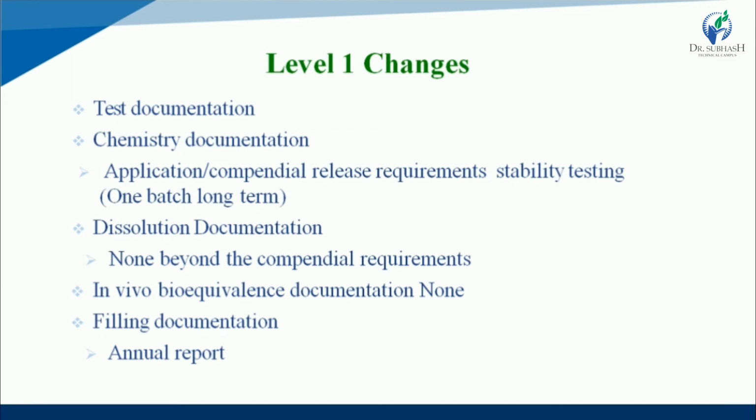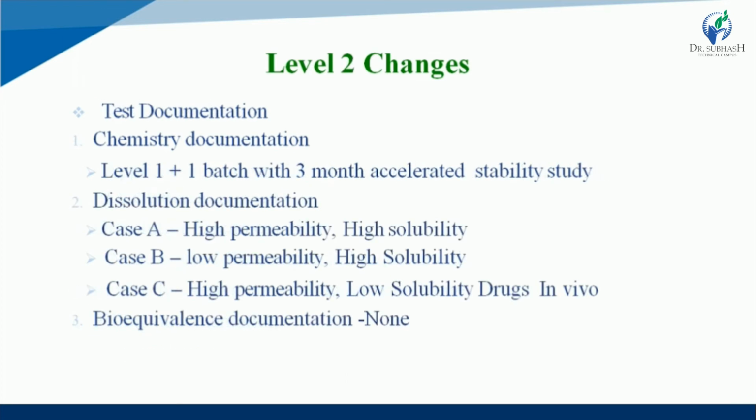Annual report is required for all testing you have already performed. In level 2 changes, test documentation is required if any test is performed. Second one is chemistry documentation is required.